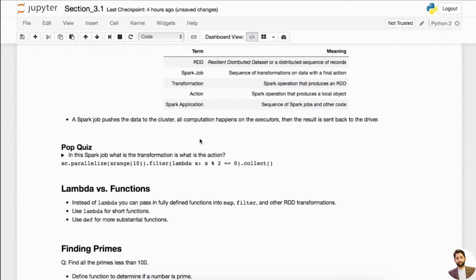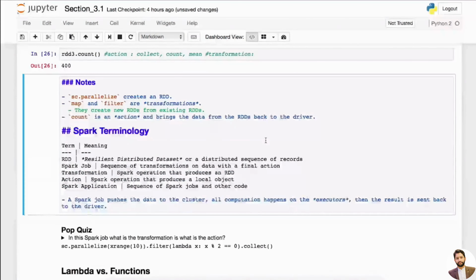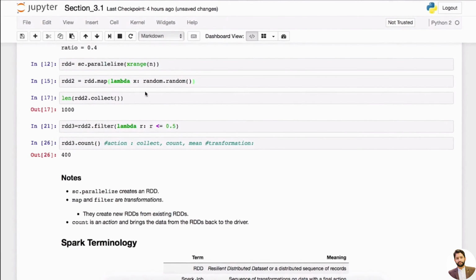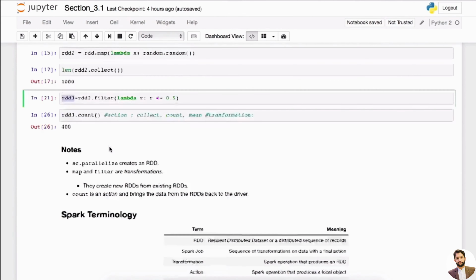So okay, great. So RDD, as I said, resilient distributed data set. Spark job, right? Sequence of transformations on data with the final action, right? Transformations are different from actions, right? So what's a transformation? Spark operation that produces an RDD, right? Every transformation you'll get a new RDD, like how we did it in here, right? RDD1, RDD2, that's another transformation. RDD3, that's another transformation. But in the end, every step along the way, you're getting a new RDD, right?